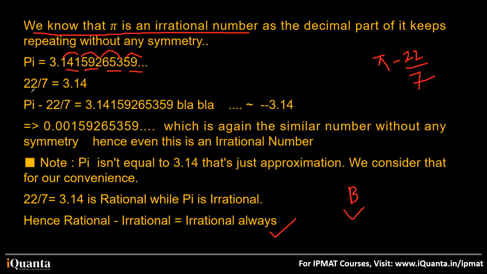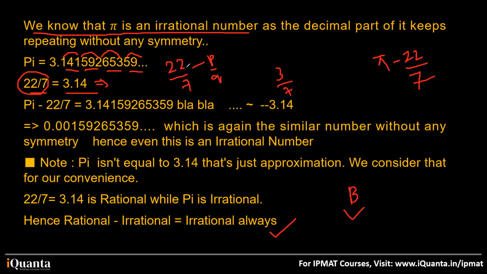Now, 22 by 7, this is rational. Why is 22 by 7 rational? Because you have read wrong. Okay, who is this student? Just a second. Soumya, I think you are saying the opposite, because maybe you don't remember it well. I think you need to check those facts again, the book again. 22 by 7 is rational. Why is it not rational? Tell me. 22 by 7 is clearly written in the form of P by Q, right? It can be clearly written in the form of P by Q, where Q is not equal to 0. So very obviously 22 by 7 is rational. Otherwise you will say 3 by 7 is also irrational.